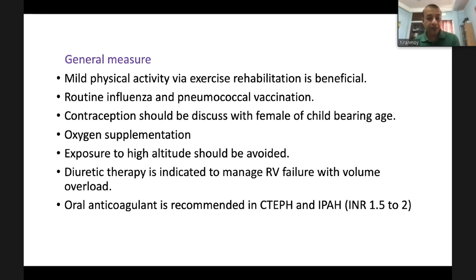Diuretic therapy is indicated to manage right ventricular failure with volume overload. Oral anticoagulation is recommended in case of idiopathic pulmonary arterial hypertension and chronic thromboembolic pulmonary hypertension, and INR should be 1.5 to 2.